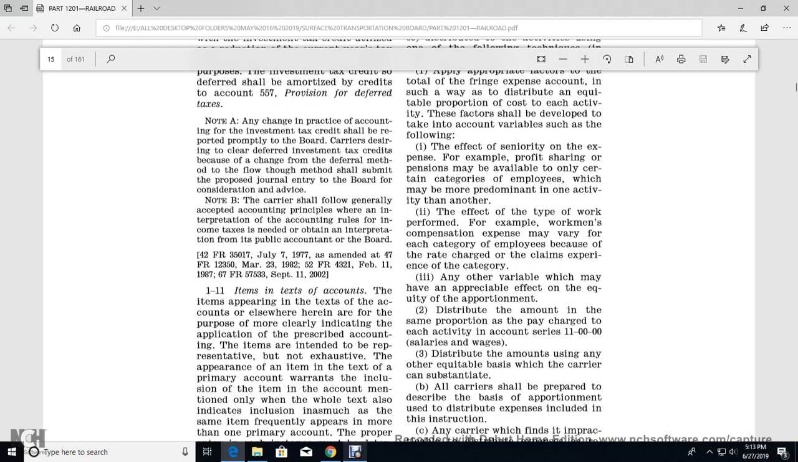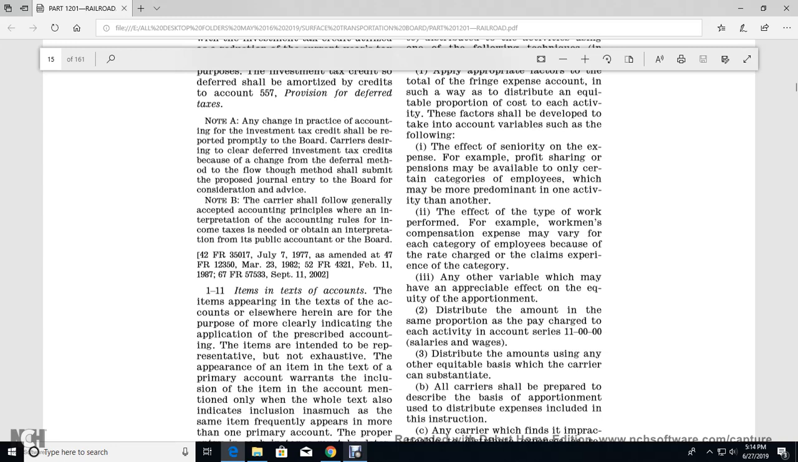1. The effect of the seniority of the expense, for example the profit sharing with the suspension or pension for the made available to one of the certain categories of the employee that may be made more predominantly one of the activity of the other. And then another, the effect of the type of the work performed, for example, the workman's compensation expense, which may vary for each of the category employees because of the rate chart of the claim of the experience of the category. Any other variable may have the appreciable effect of the equity of the apportionment. Distribute the amount with the same portion of the pay chart for each of the activity accounting 11.0000.